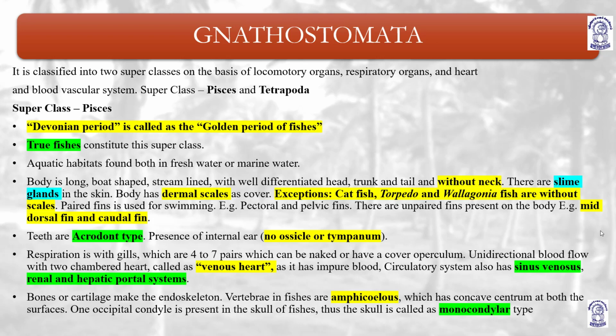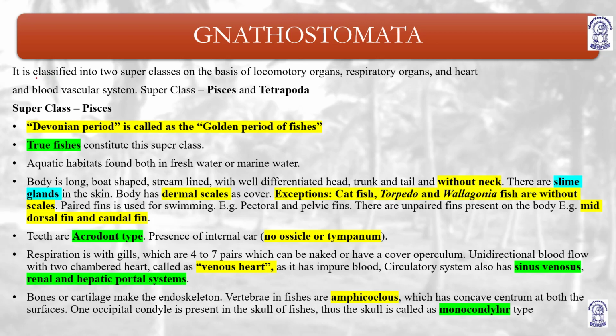So basically we have started subphylum Vertebrata, and in subphylum Vertebrata there were two parts. One is Agnatha and the second one is Gnathostomata. Then Agnatha is further divided into Ostracodermi and Cyclostomata, which has been discussed in the previous class, and now we are going to start with Gnathostomes or Gnathostomata.